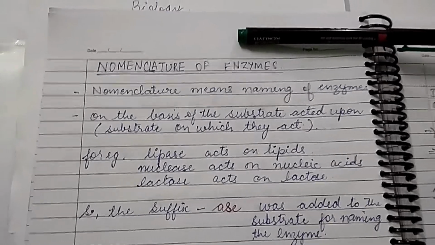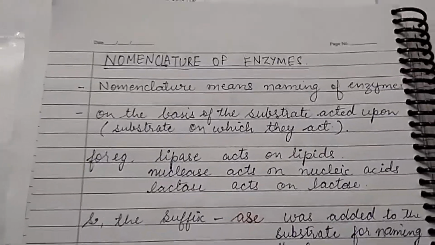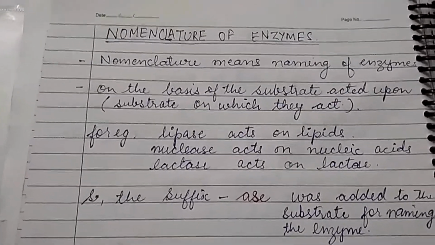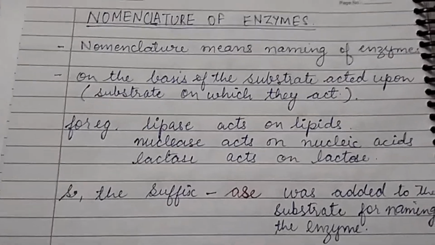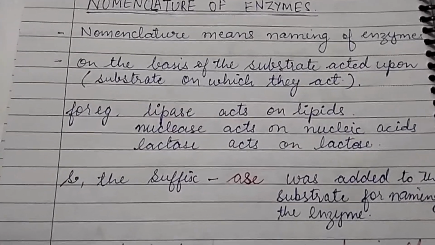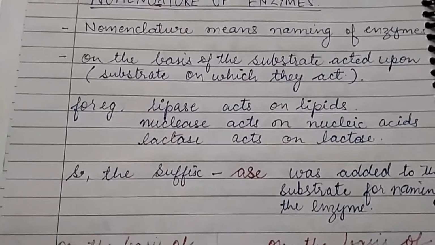We'll study the nomenclature of enzymes and the classification of enzymes. So, what do you understand by the word nomenclature? Nomenclature means naming. So, nomenclature of enzymes means naming of enzymes. They are named on the basis of the substrate acted upon, that means the substrate on which the enzyme is acting.